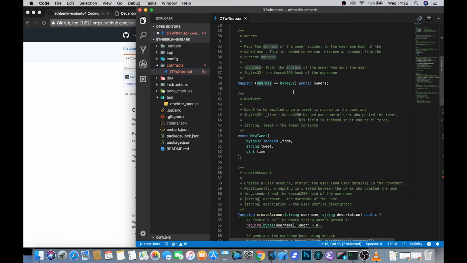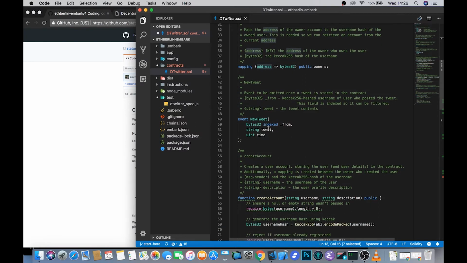So we also have an event which is called NewTweet. Events are really useful for storing information off-chain and updating your UI. These go into the logs with each transaction, and then you can filter through those logs to find the events that you're interested in and use those events to update the UI and inform users of the state of different transactions or the results of them, or various different things. In this case, we're actually using an event to store the tweets. So whenever anybody tweets, we will emit an event and then filter through the logs coming back from the blockchain, find those events, and update our UI with the information coming back from them.